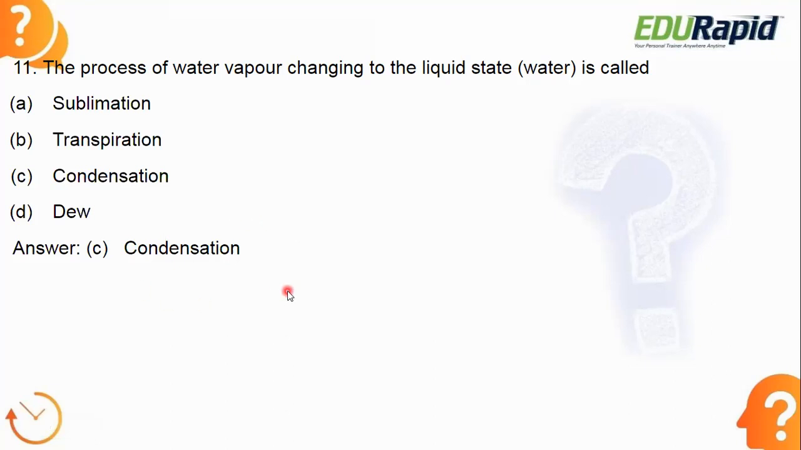So this phenomenon is very important. This is the process of water vapor changing to the liquid state. It is called condensation, from the gaseous state to the liquid state. What kind of transition is happening here? Water vapor is the gaseous state of water, and it is changing to the liquid state. That means water vapor is changing to water. So that is called condensation.